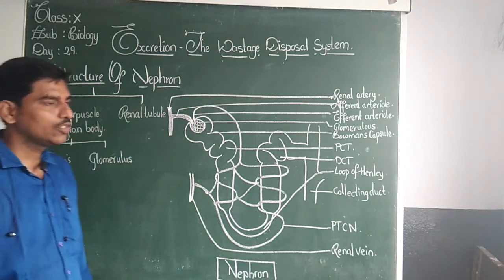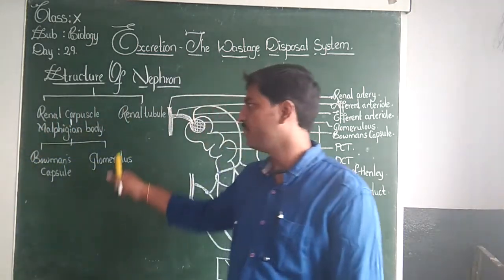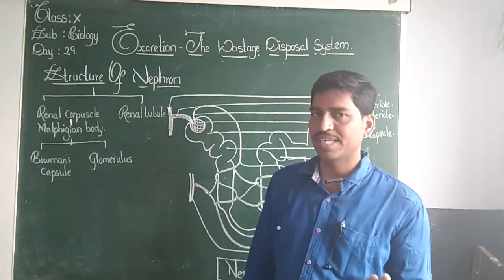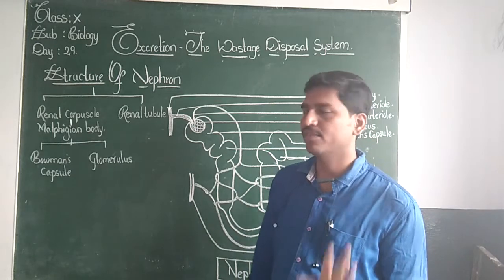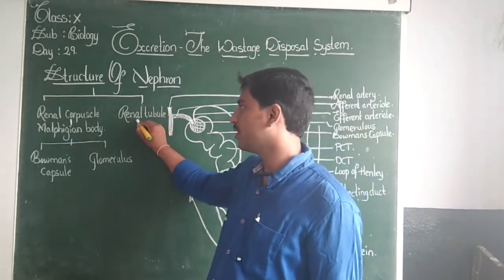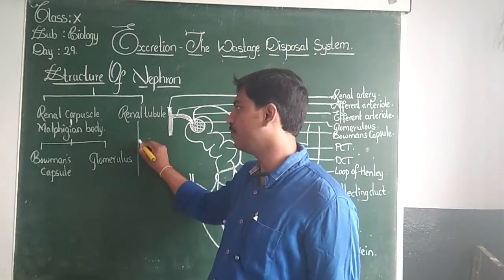So these are the two parts of the Malpighian body. And coming to the next thing, the renal tubule.